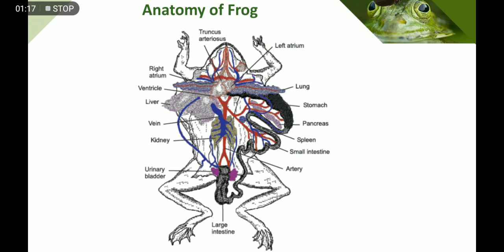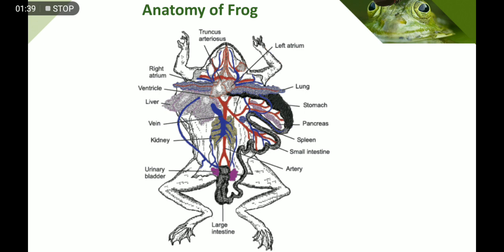Okay students, if we are going to take an example of multicellular organization in frog, as we know frog comes under the category of multicellular organization, then we can take the example of the circulatory system. We have blood, veins and arteries.